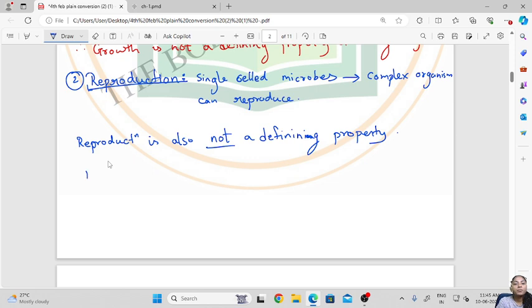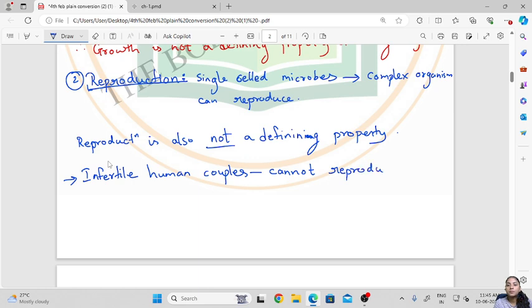For example, there are some infertile human couples. Now these cannot reproduce, but they are certainly living, right? Then another example is the mule, which is a cross between a horse and a donkey, and these are also sterile animals, which means that they cannot reproduce.